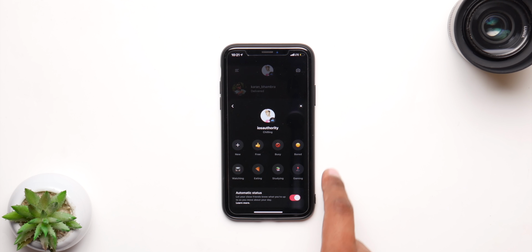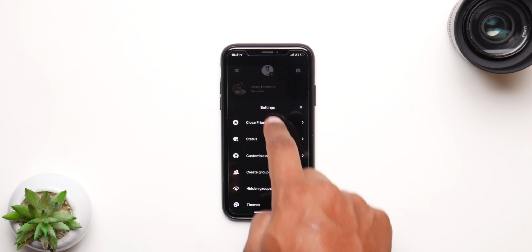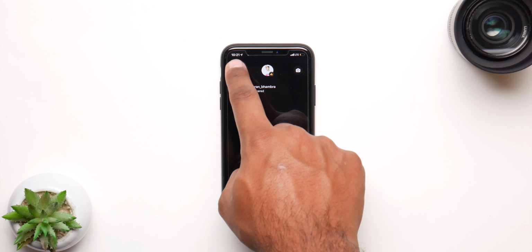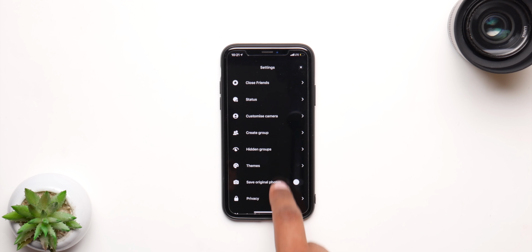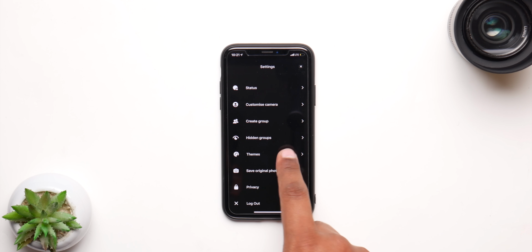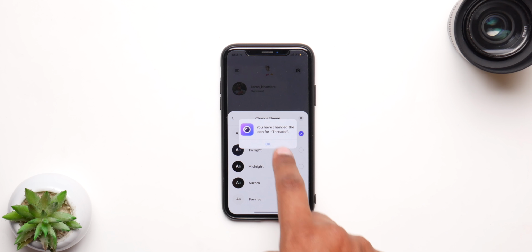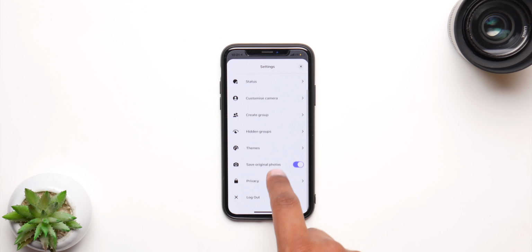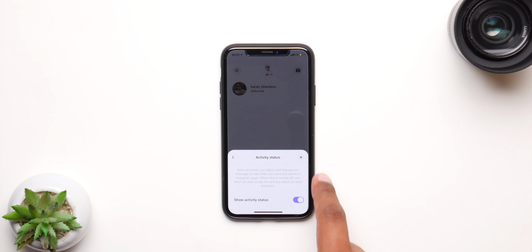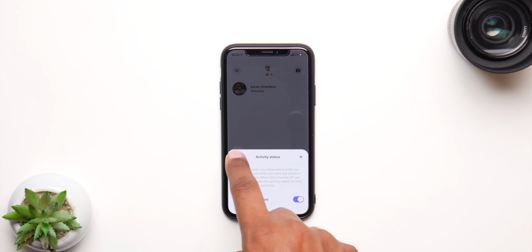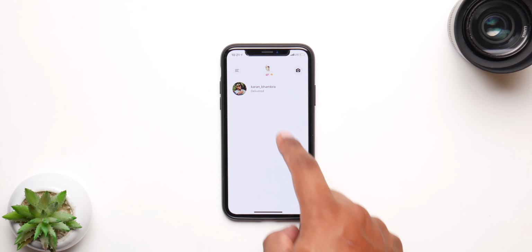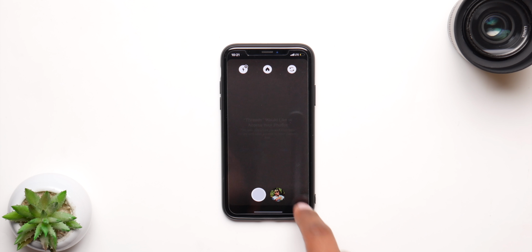Now second up, we have the option to change your status. As I already said, we have this auto status change option in here. You can change it to whatever you want. Then we have the customized camera, so you can change the people you want inside the camera UI. On the bottom we have create group, and you have this theme section, so you can change the theme anytime you want. Let's try out daylight. It's pretty simple with purple colors. And on the bottom we have privacy. Inside of here you have the activity status, so people will know you're online or offline. Just turn it on or turn it off. And the UI, as I already stated, is pretty simple. Just swipe from the bottom or swipe from the top and you're done.